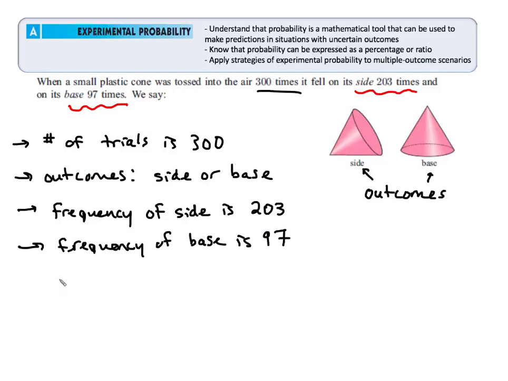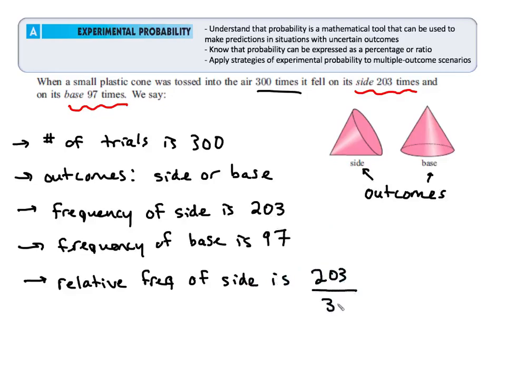If we wanted experimental probability, remember, that means I'm just putting the frequency we found for these outcomes in context with the total number of trials that we ran. So in this case, the relative frequency, which I'm going to abbreviate FREQ, of this outcome, the side of the cone, is this frequency 203, but compared to the total number of trials. How many times did we flip that cone? If I flipped that cone 10,000 times and I only found 203 for the side, that's a very small ratio, isn't it?